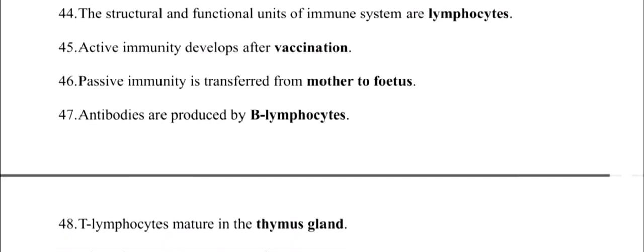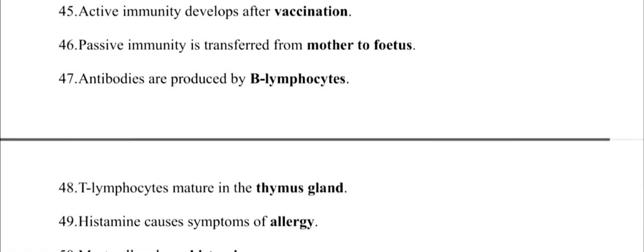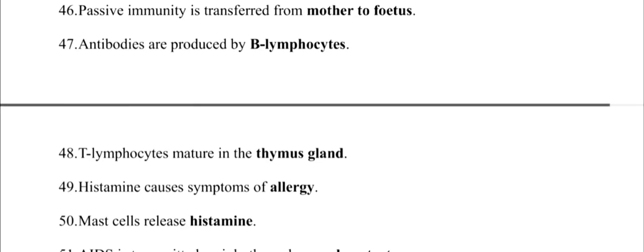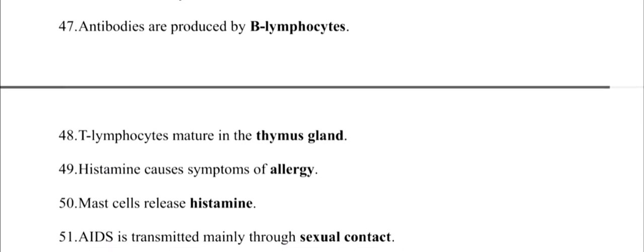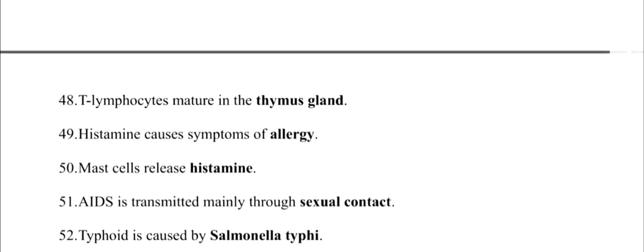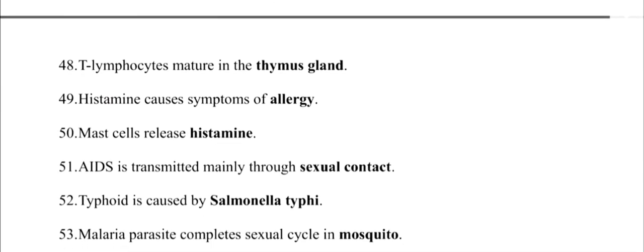47. Antibodies are produced by B lymphocytes. 48. T lymphocytes mature in the thymus gland. 49. Histamine causes symptoms of allergy. 50. Mast cells release histamine. 51. AIDS is transmitted mainly through sexual contact. 52. Typhoid is caused by Salmonella typhi.